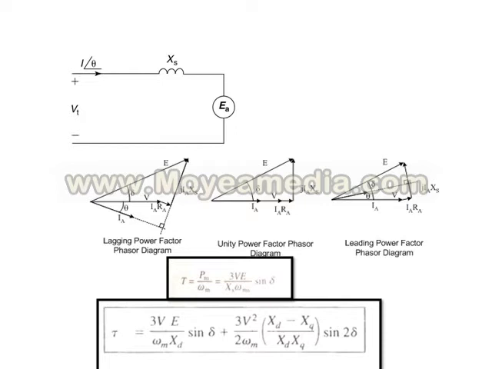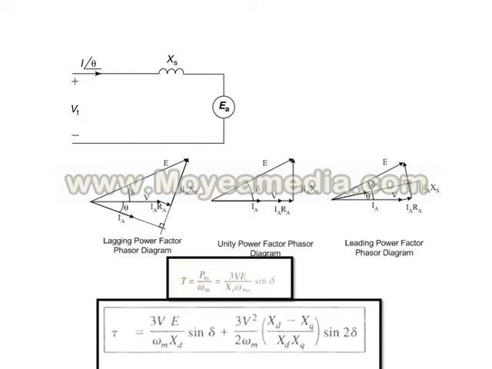These are the two voltages in the synchronous machine, E and Vt, or E and V. And phasor diagrams are also shown here for different power factors. You know, a synchronous motor can operate at varied power factors: lagging, unity and leading. So for each of these power factors, you can see the phasor diagram here.